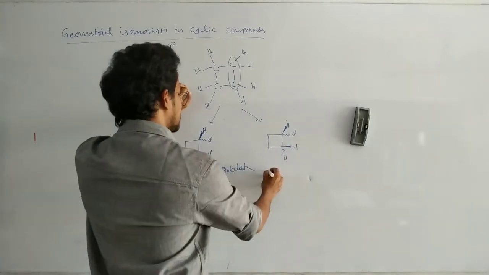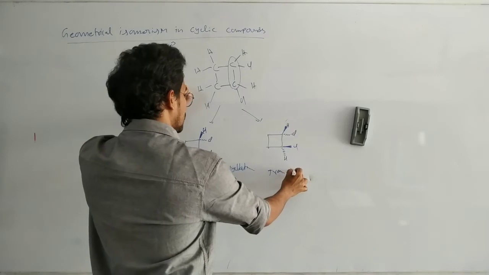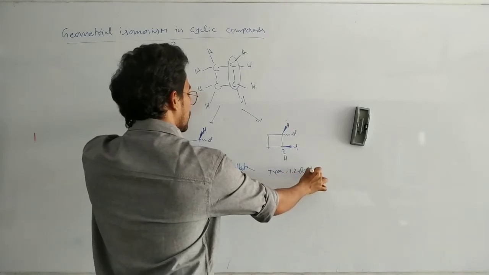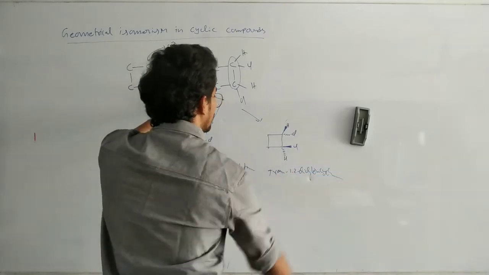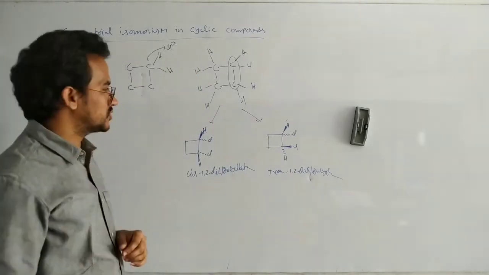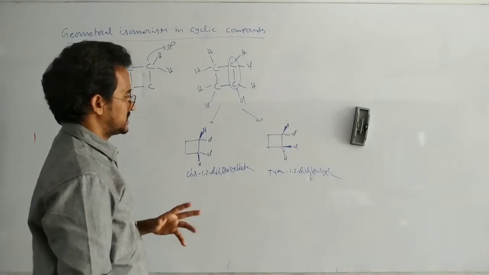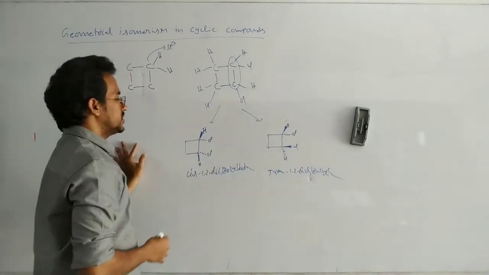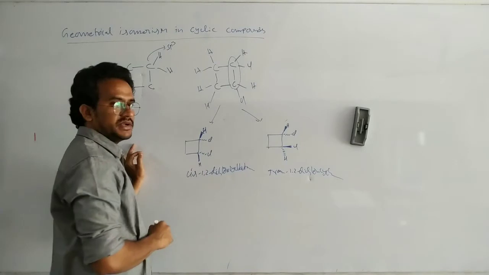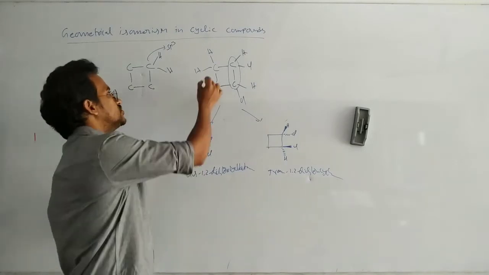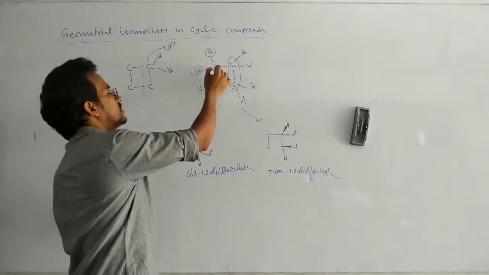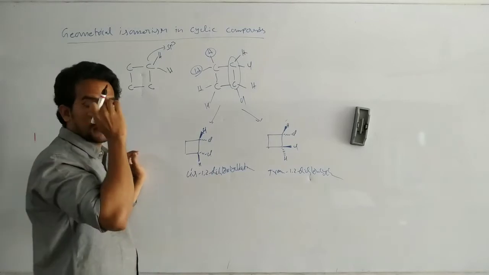That means it is a trans-1,2-dichlorocyclobutane. Again, this carbon must contain different groups. Here these two are hydrogens, so about this one we cannot say the geometrical isomer.